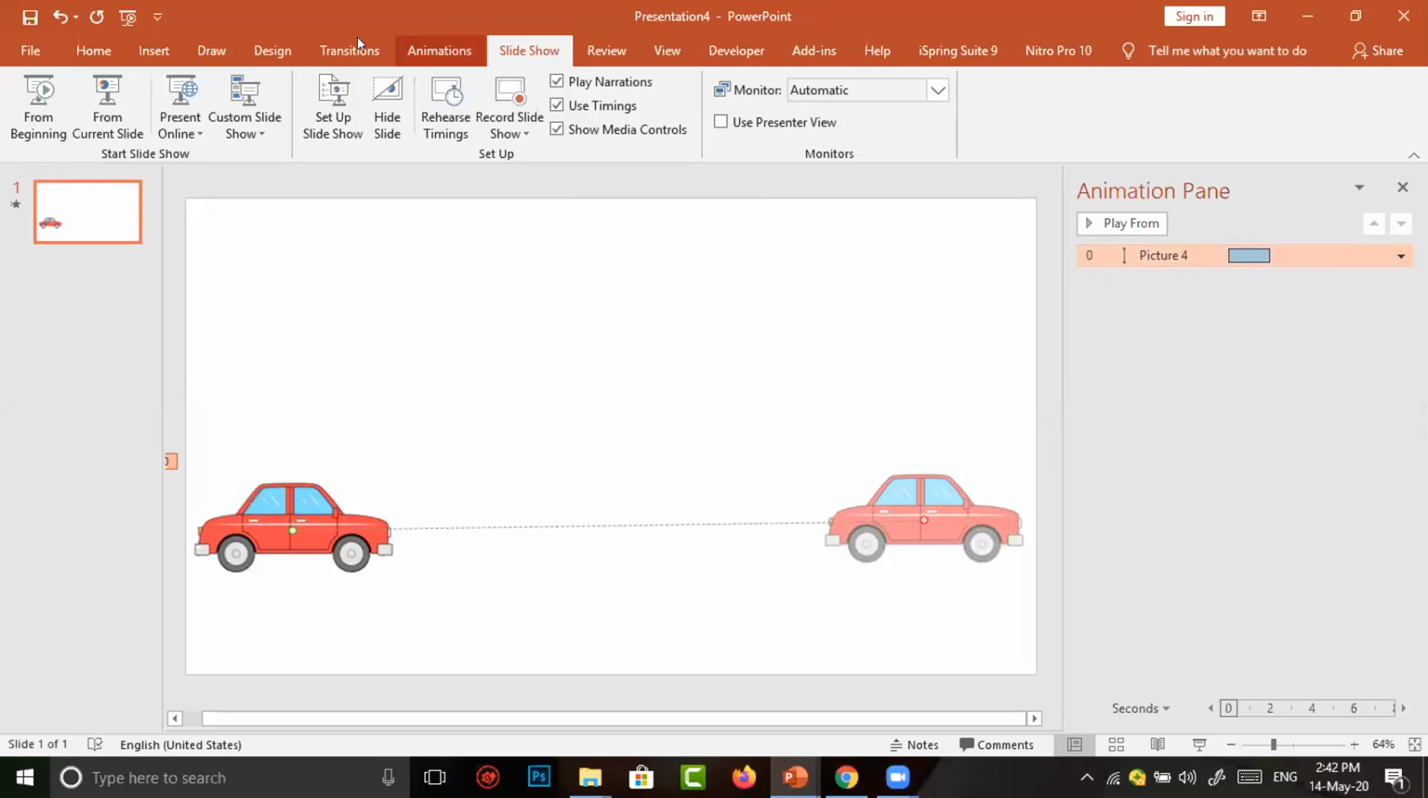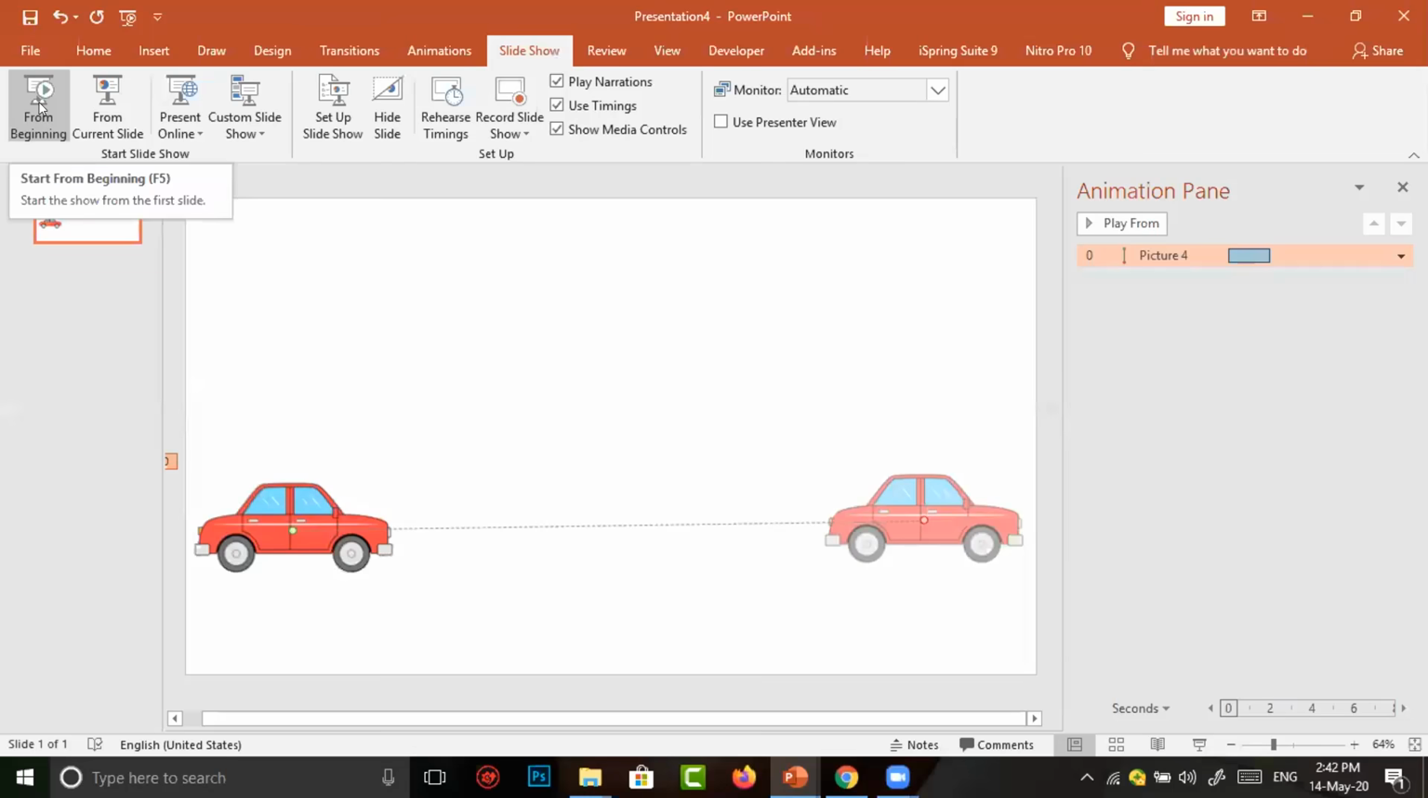Again, I go to Slide Show, then From Beginning. Oh yes, the car has moved now. I again exit from the slideshow. This is the animation that I want to insert into our scene.